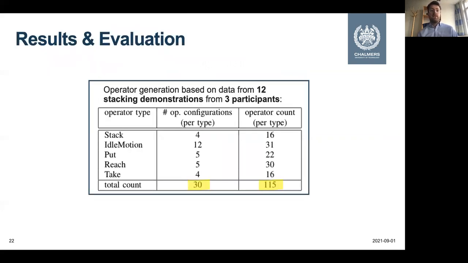And here you can see the complete statistics of the operator generation process based on the 12 demonstrations from the 3 different participants. And in total 115 observed activities generated 30 unique operator configurations divided onto the 5 different operator types: stack, take, and so on.